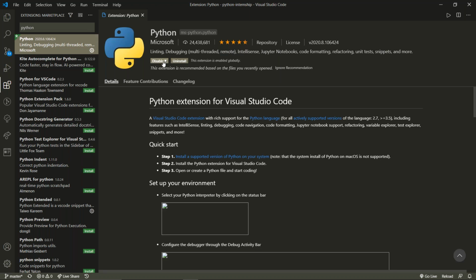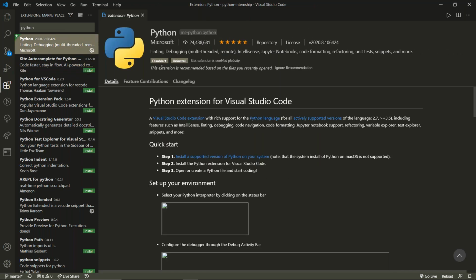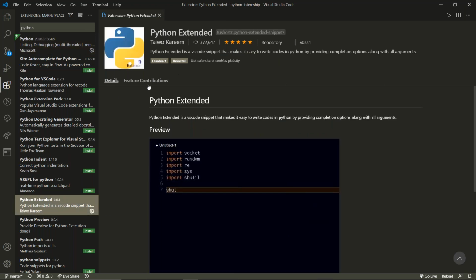See, I have already installed it, so it is giving me disable and uninstall. You will find an install option over here. For example, if I click this, I'm getting an install. Similarly, when you click this, you will find an install over here. You need to install this, and that's it. Now there is Python Extended. You can just note it down. Python Extended, this you need to install. This is by Taiwo Kareem.